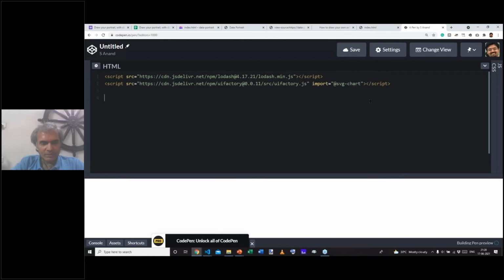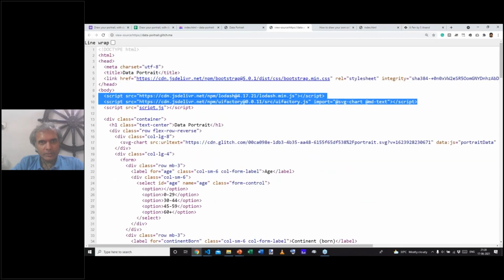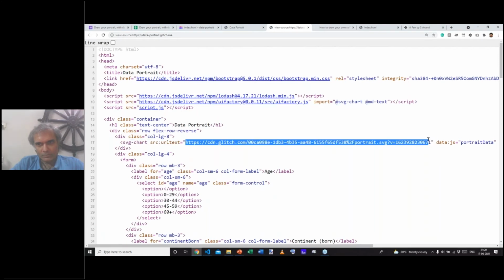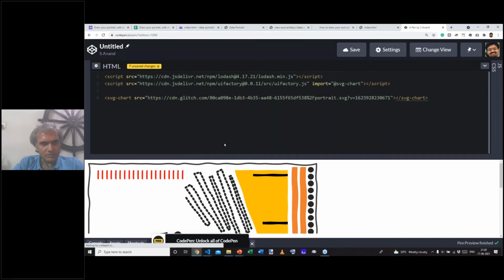Now, what this allows me to do is I can say SVG chart and put in any SVG element here, any SVG URL. Now, this particular SVG, let's just look at this, is what I'm going to load. Give it a few seconds. Yeah.